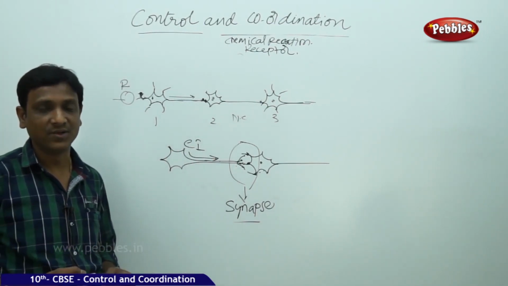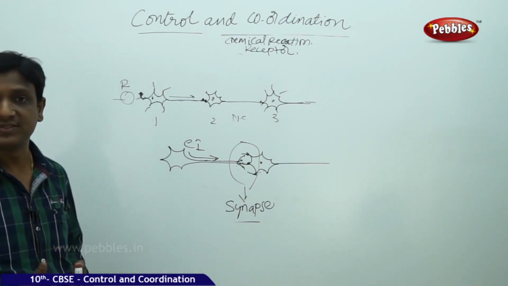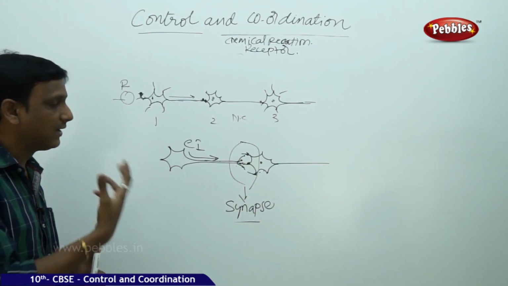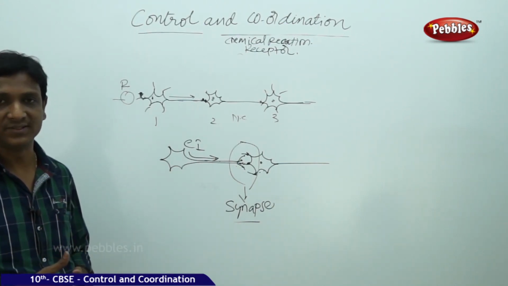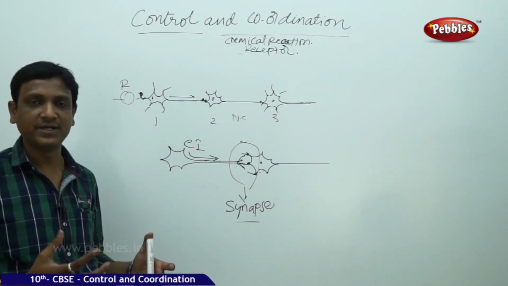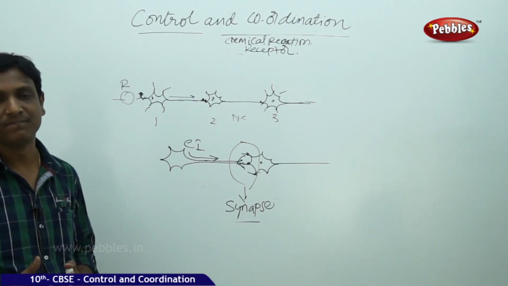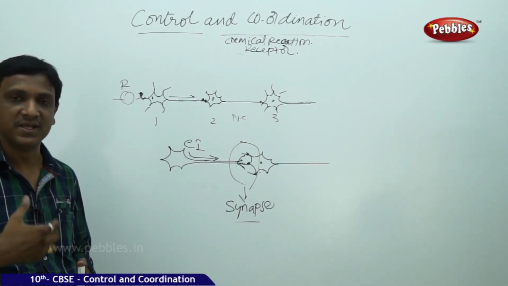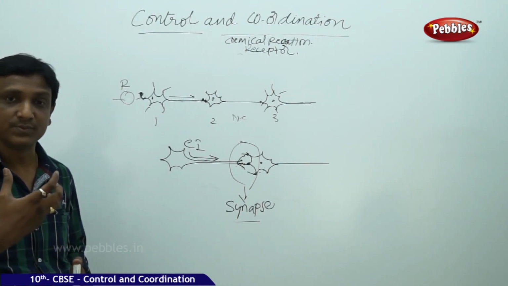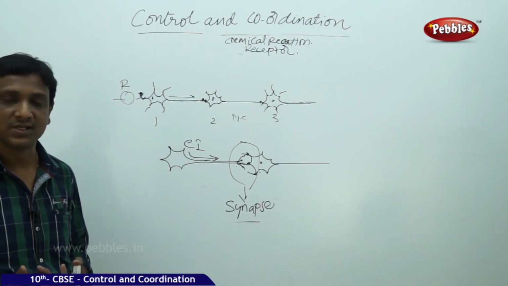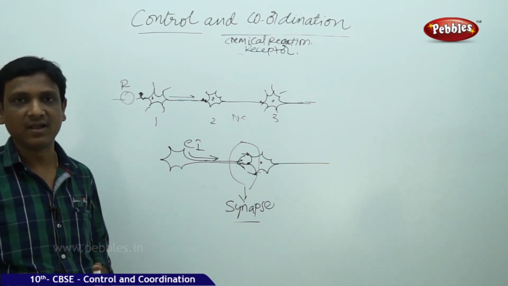The nervous system is a complex tissue, made up of nerve cells. It is a well organized system in animals, especially in human beings. We can see the nervous system is divided into various parts: the central nervous system and the peripheral nervous system. How the information is passed from the peripheral nervous system to the central nervous system, how the information is processed, and how the responses or movements are produced, we will see in the coming session.